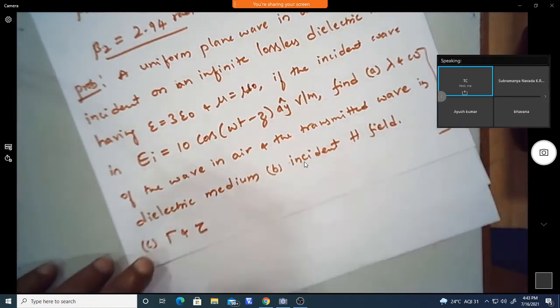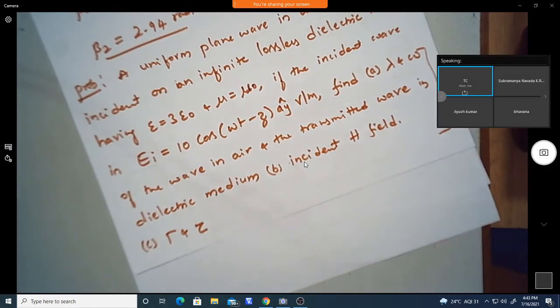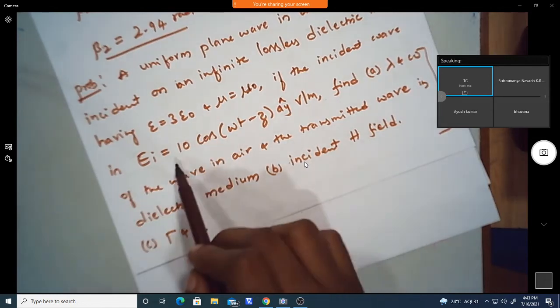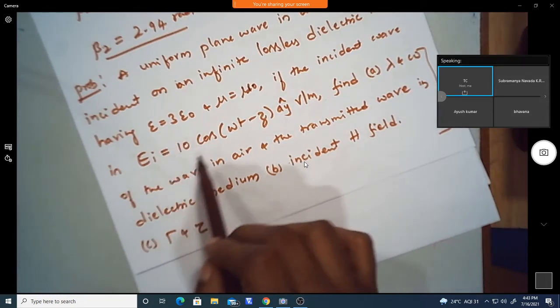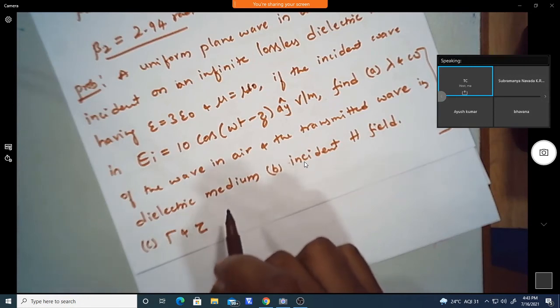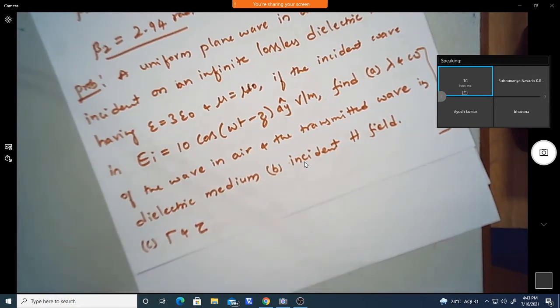So EI is given; how are you going to find out HI? We can use the equation E by eta. Since EI is given, we can take EI naught, the magnitude of the incident wave, divided by eta 1, that is the intrinsic impedance in medium 1, so that you will get the incident field.